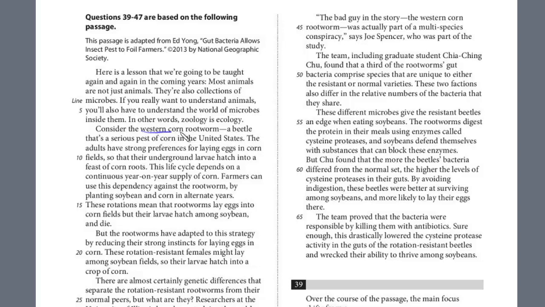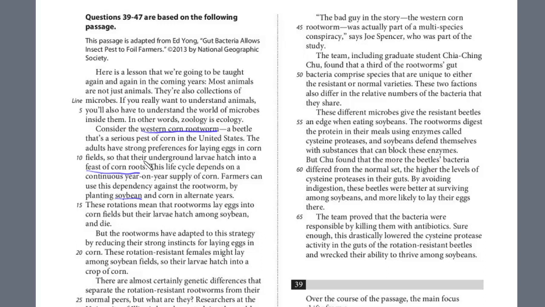It's about the western corn rootworm, a beetle that's a serious pest of corn in the U.S. And the adults have strong preferences for laying eggs in corn so that their underground larvae hatch into a feast of corn roots. And this is part of this cycle, and it's really a difficult problem for farmers. And so what they've done is they've used this dependency against the rootworm by planting soybean and corn in alternate years.